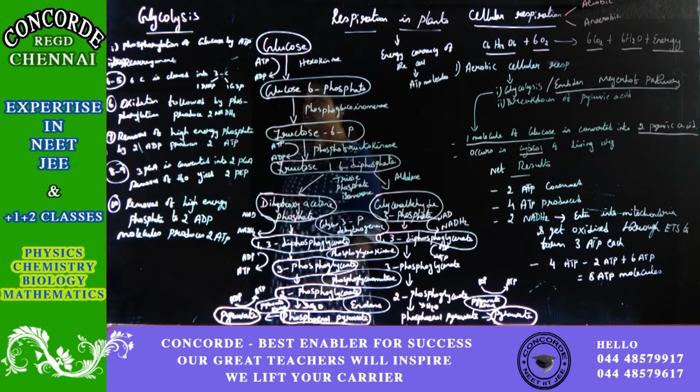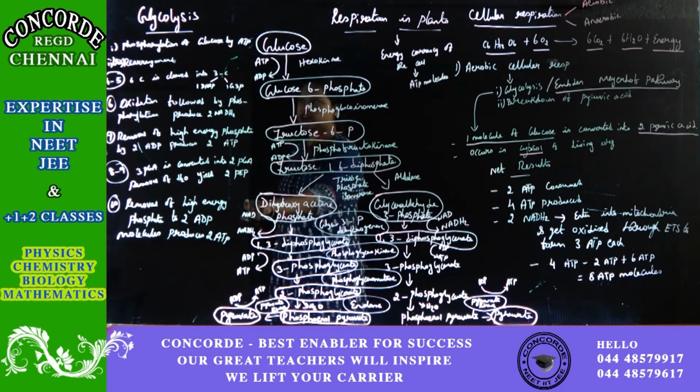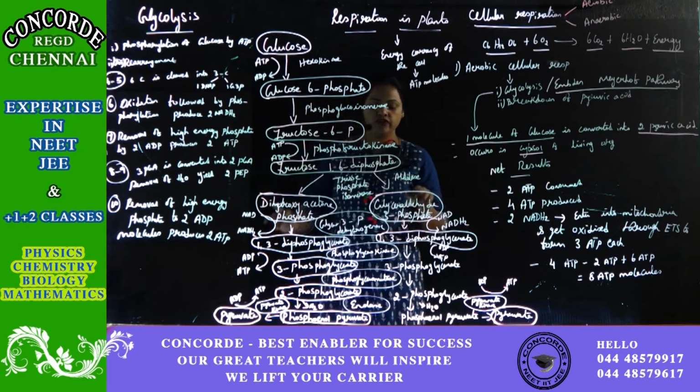So this is the rearrangement. And in the fourth and fifth step, the 6 carbon molecule of fructose is cleaved into dihydroxyacetone phosphate and glyceraldehyde 3-phosphate.